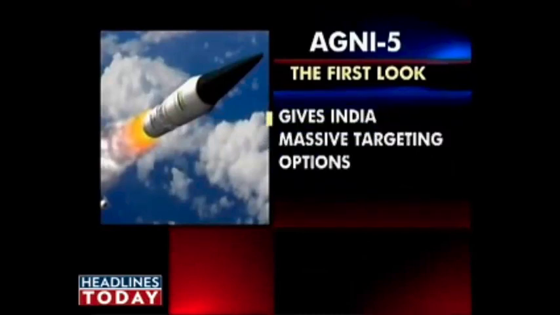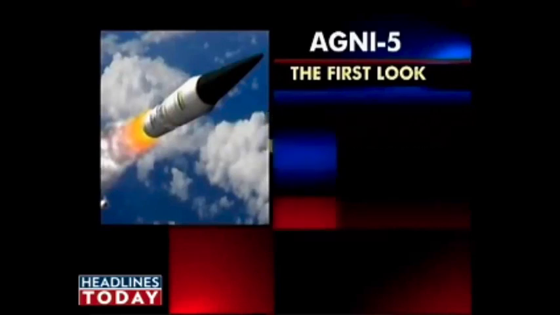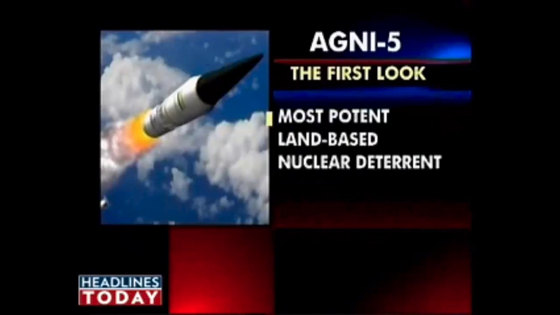The Agni 5 is being built with a multiple warhead capability. It will give Indian warfighters supreme targeting flexibility even at enormous intercontinental ranges. With no plans for a true intercontinental range ballistic missile, the Agni 5 will be India's most potent and far-reaching deterrent, a weapon that will give India's adversaries serious pause.